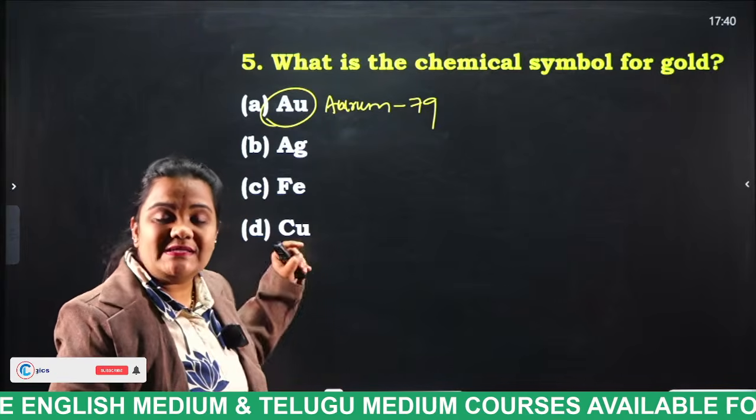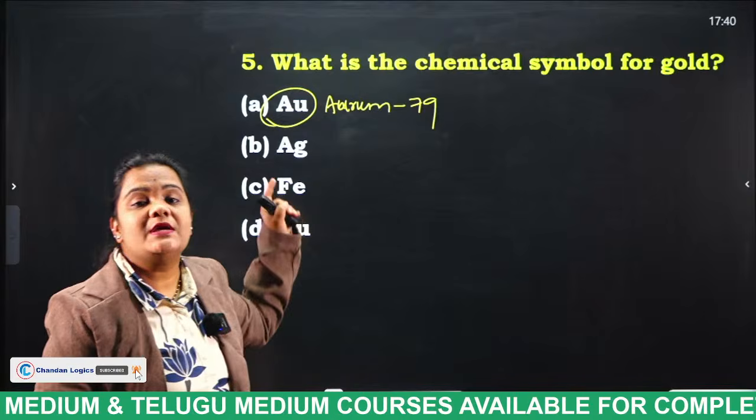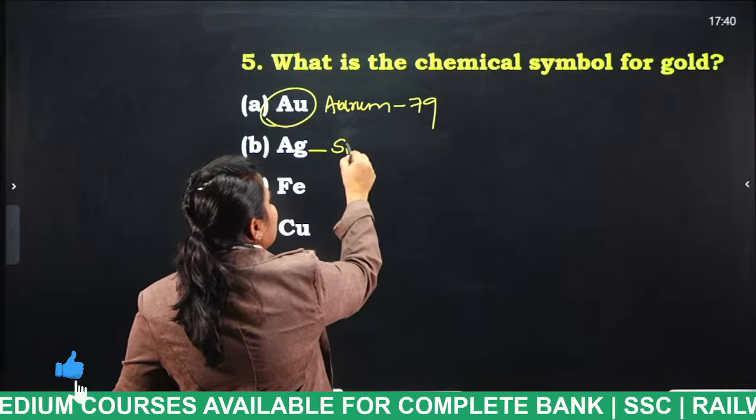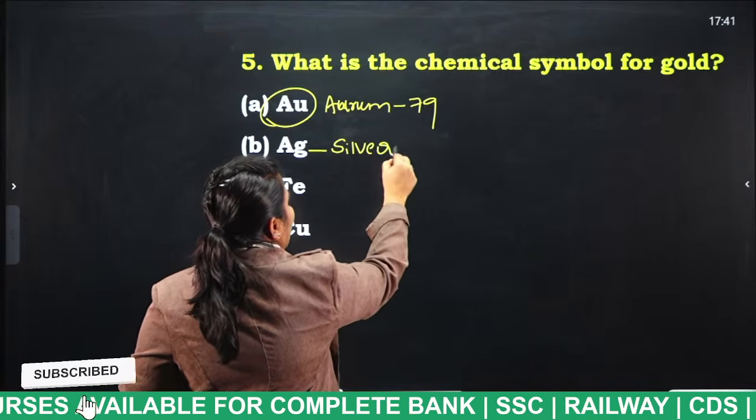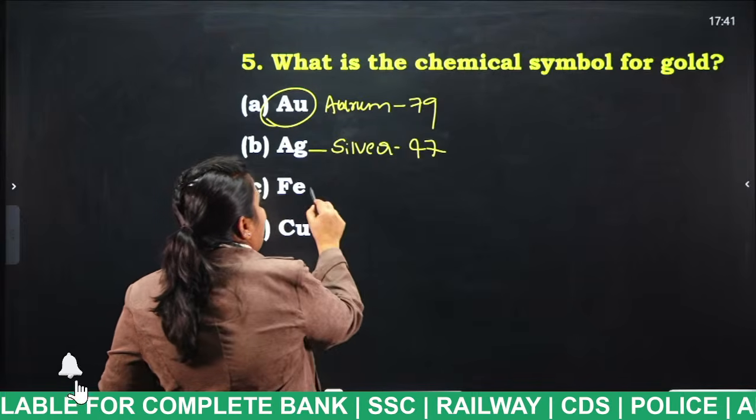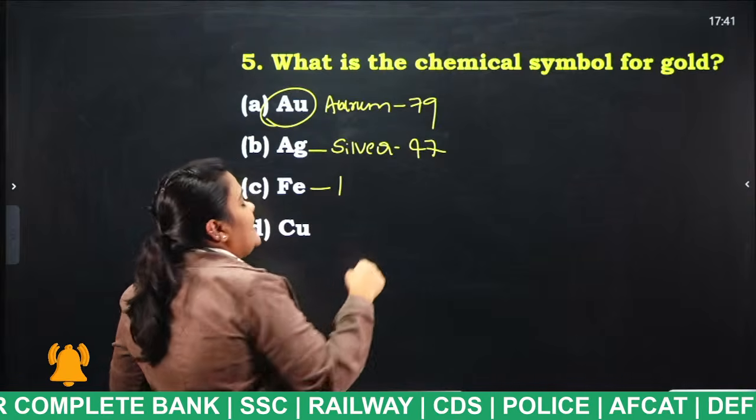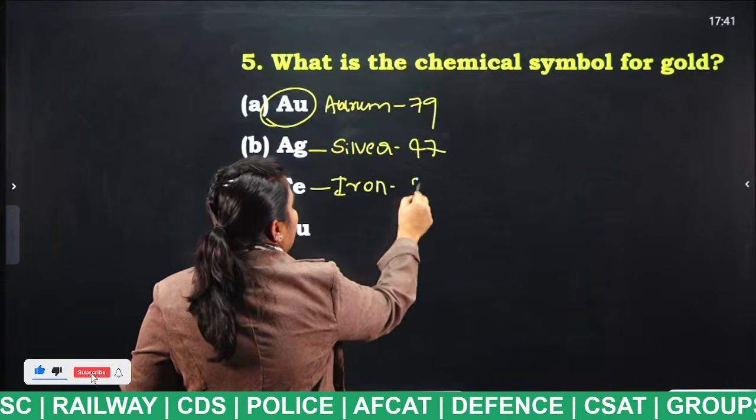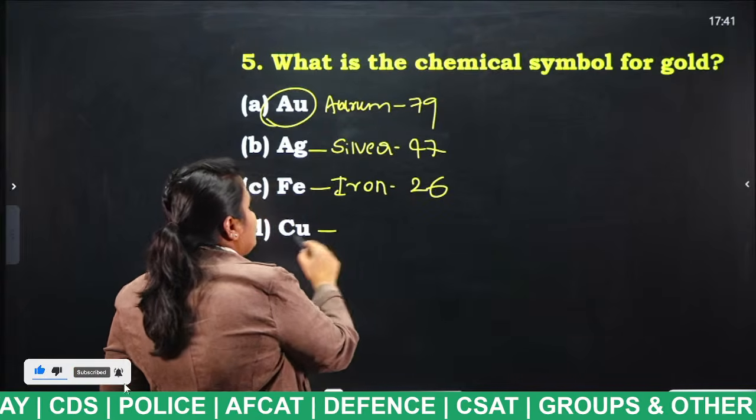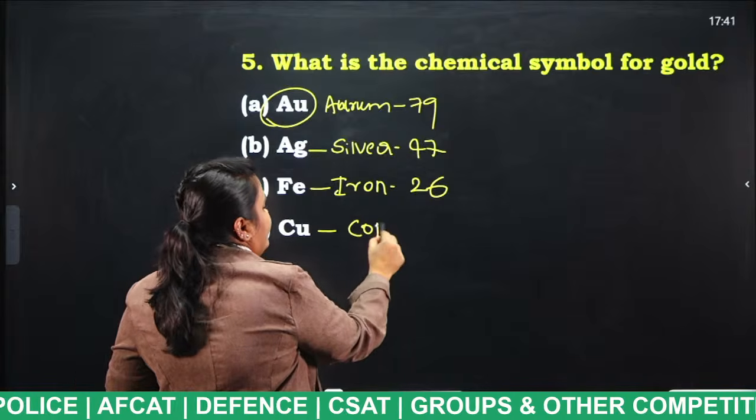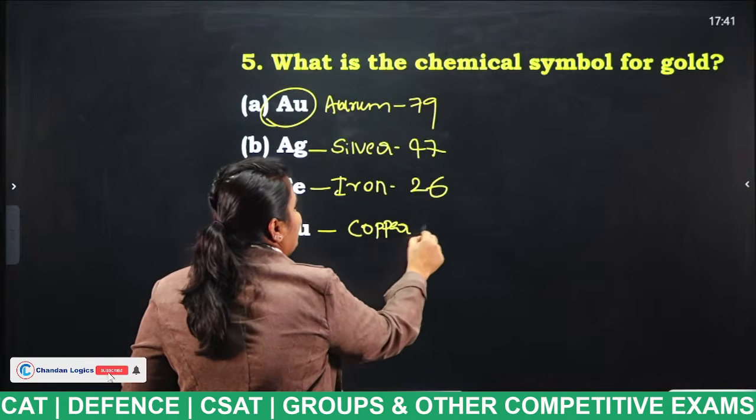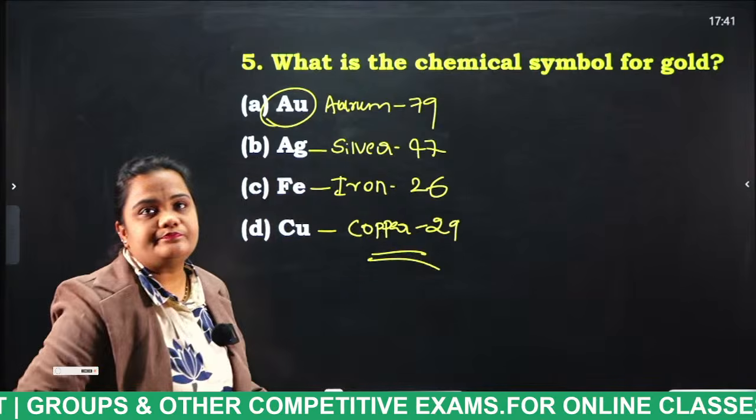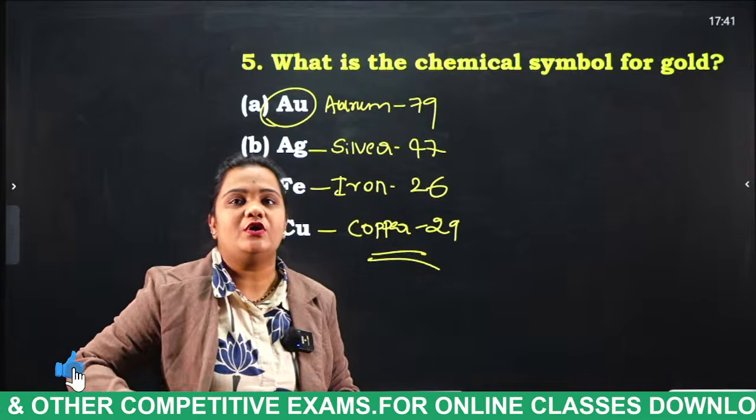What is the atomic number of gold, students? 79. And this is Argentum, the chemical symbol for silver. The atomic number for silver is 47. Ferrous is the chemical symbol for iron, and the atomic number for iron is 26. Cuprum is the chemical symbol for copper, and the atomic number is 29. Very important. Yes, very good students.